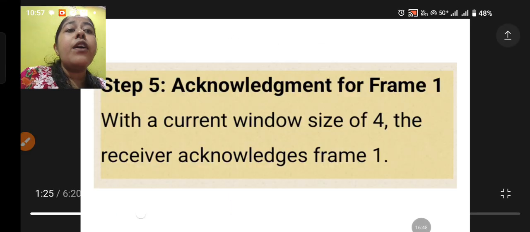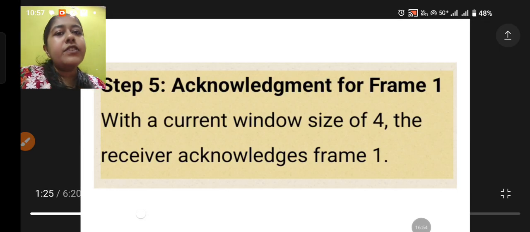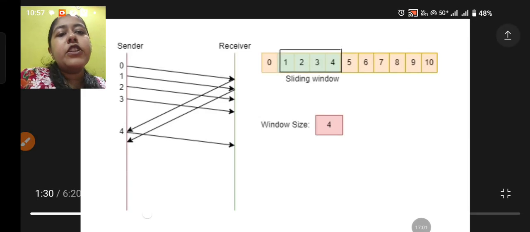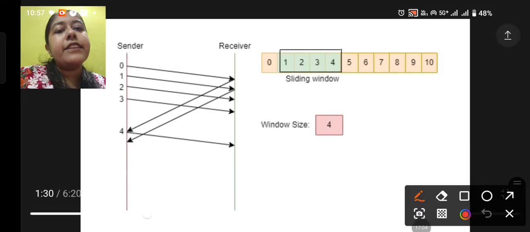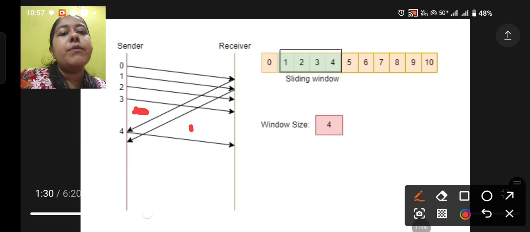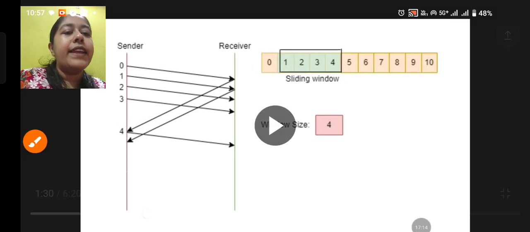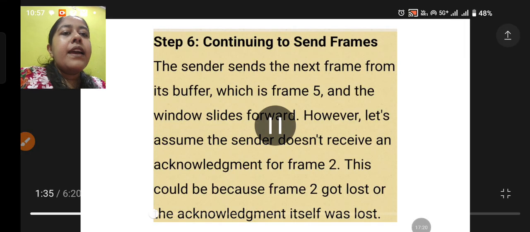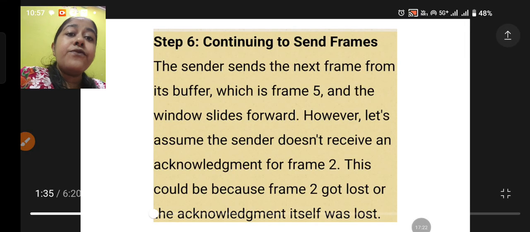Now acknowledgement for frame number 1: with a current window size of 4, the receiver acknowledges frame 1. So frame 0's work is completed, and this is the acknowledgement for frame number 1. The function of frame 1 is also done. Now 2, 3, 4, and the window will slide to the next, that is 5. Continuing to send frames, the sender sends the next frame from its buffer, which is frame number 5, and the window slides forward.